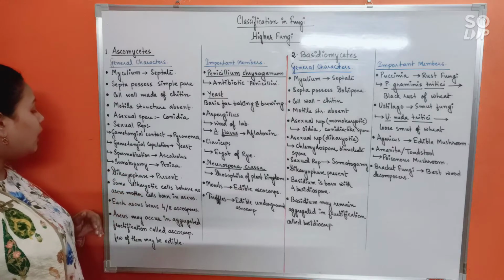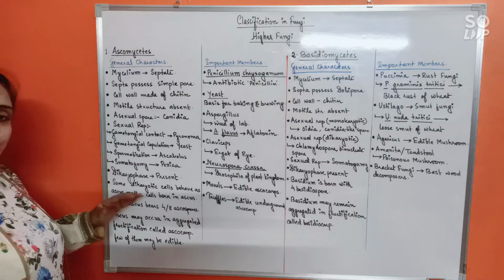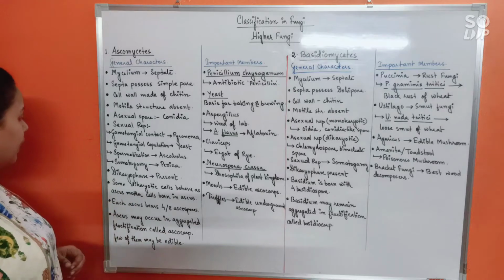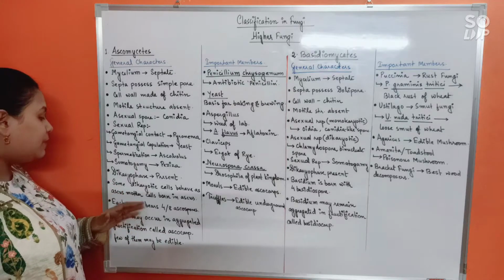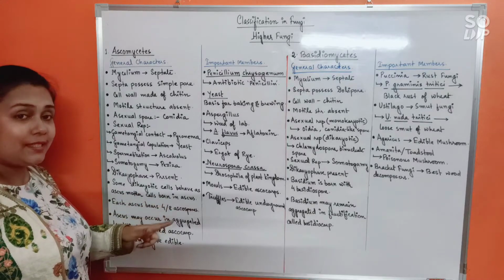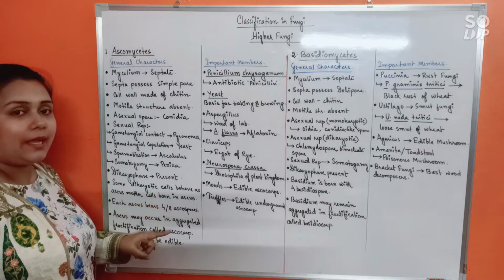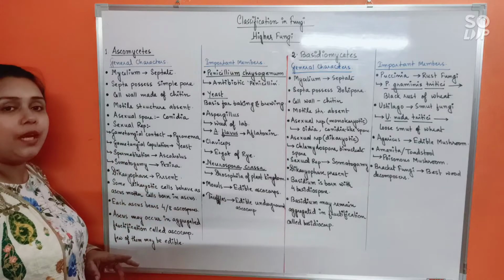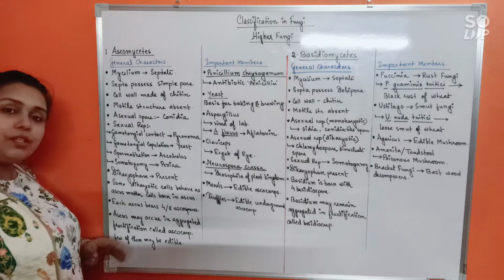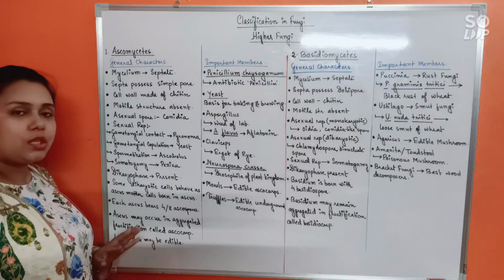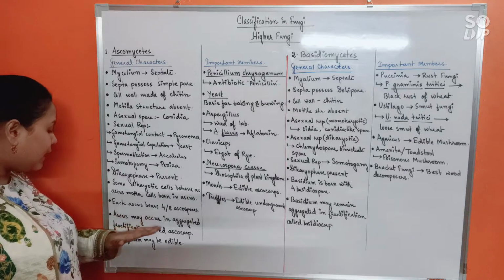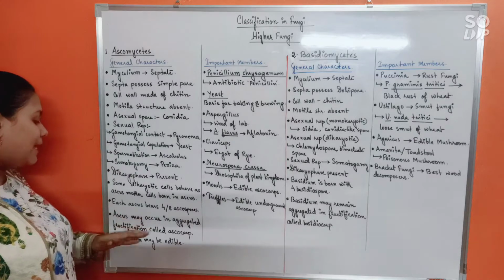Alright? Now, dikaryophase is present. After all, it's a higher fungi, so dikaryophase is present. Some dikaryotic cells behave as ascus mother cells, borne in the sac-like ascus. Because they bear a sac-like ascus, they are commonly also known as sac fungi. Each ascus bears 4 to 8 ascospores, mostly 8 ascospores. Now, asci may occur in aggregated fructifications called ascocarp.